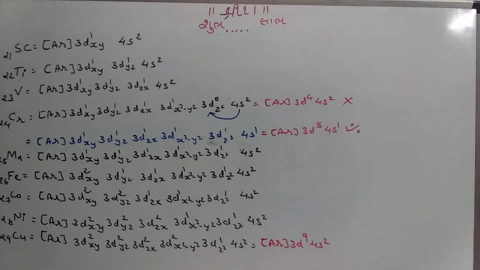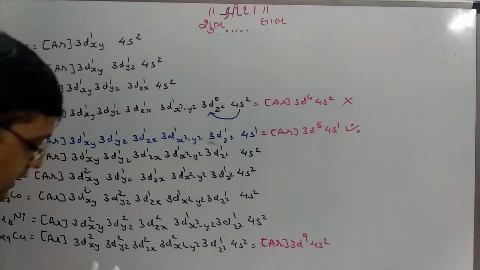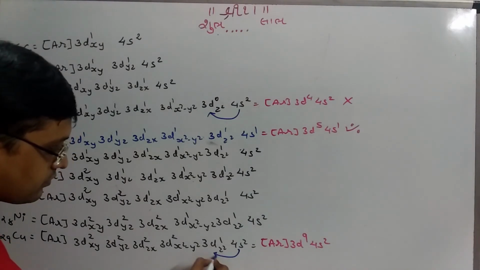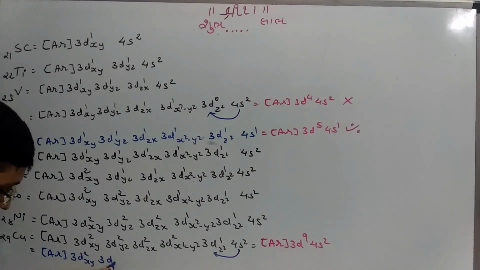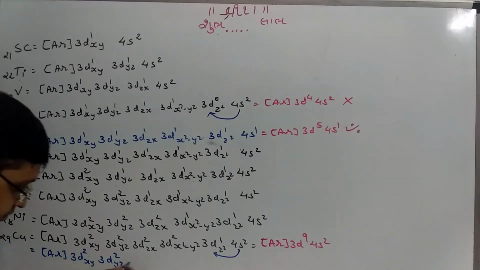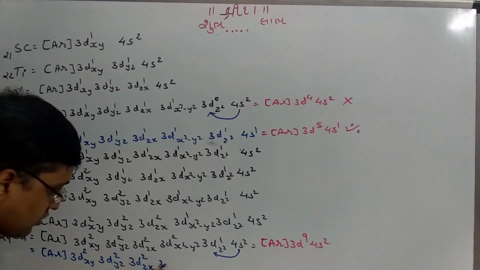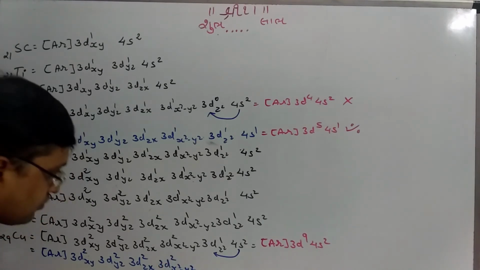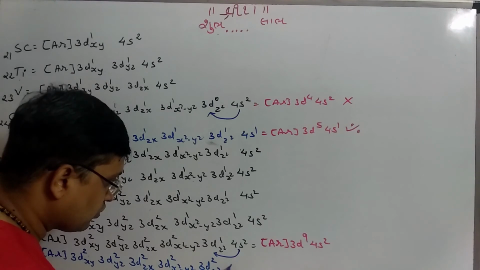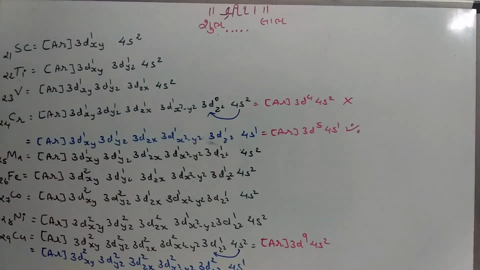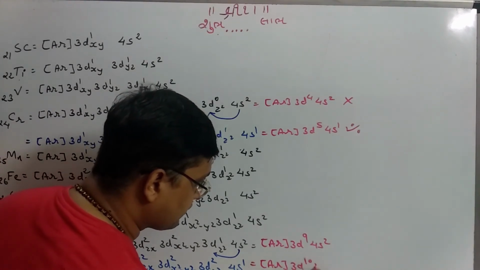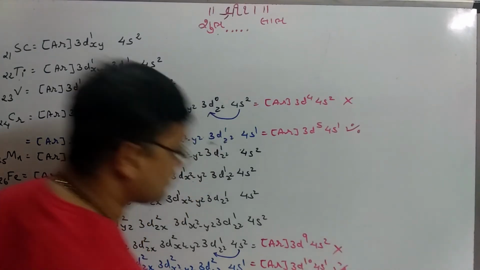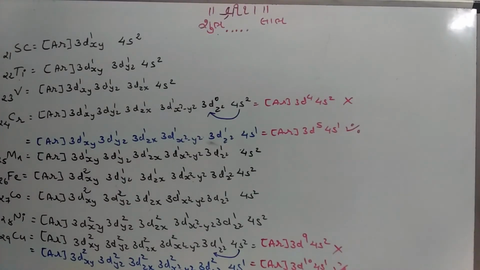Here also one electron is jumped from 4s to 3dz2, right? And the configuration becomes argon core 3dxy2, 3dyz2, 3dzx2, 3dx2-y2 2, 3dz2 2 and 4s1. So the correct configuration of copper is argon core 3d10 4s1. This one is correct and the other one is wrong. Okay, so write this configuration in the exam.